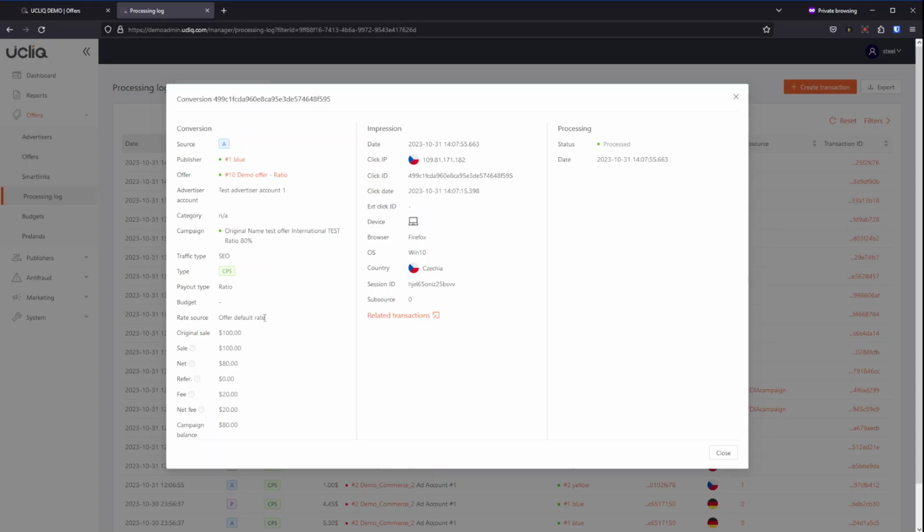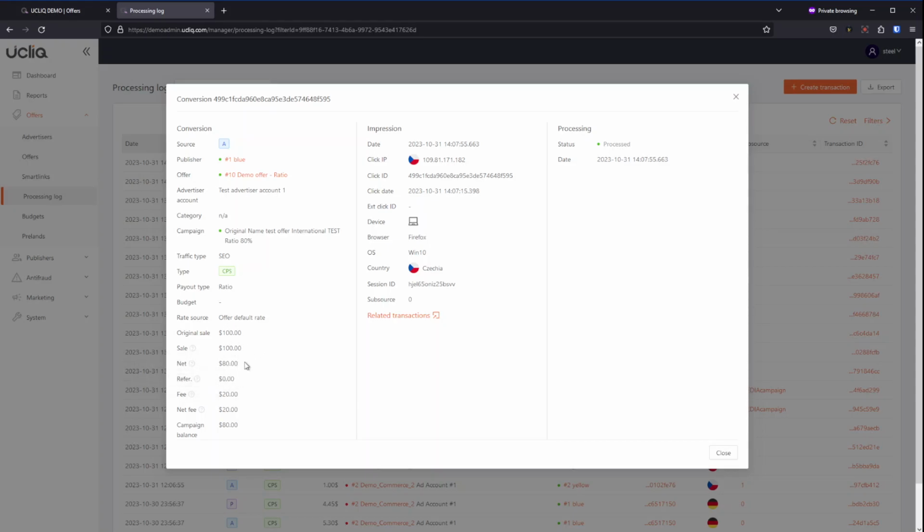So if we had switched on publisher ratio, it will be coming from a particular publisher. So it would say publisher ratio. Original sale is the amount in original currency. The platform supports multi-currency operations, so it can be in any currency. It will be converted to the base currency of the platform, however you set it up. Here it's in dollars, so it's equal.